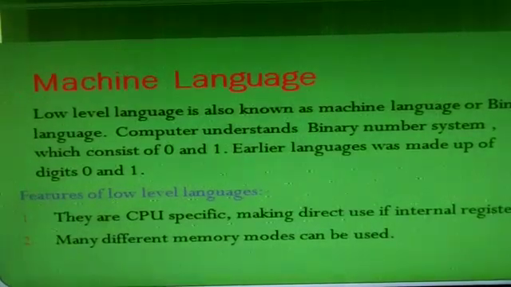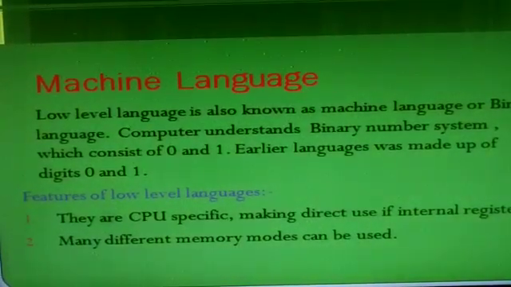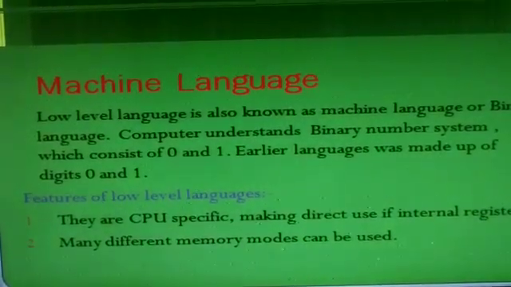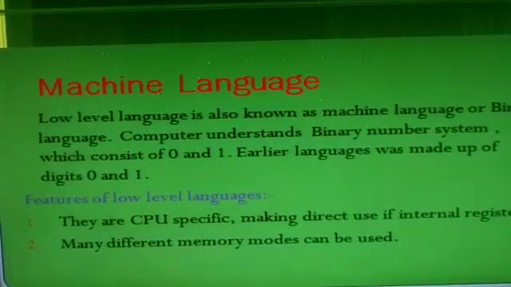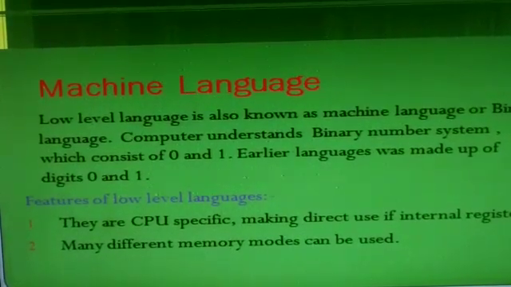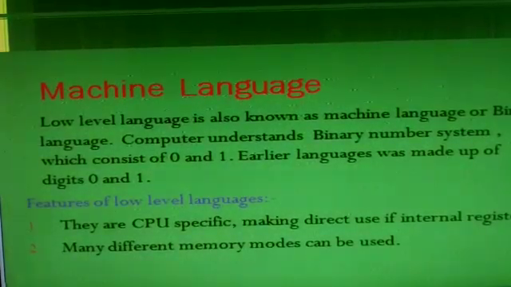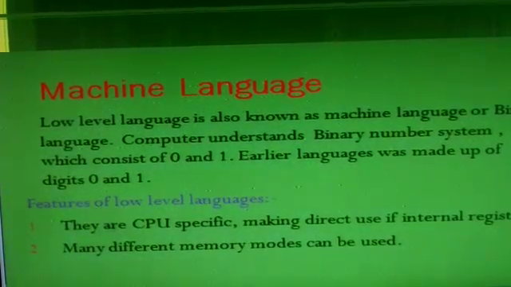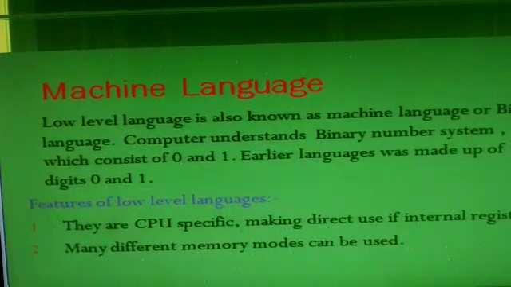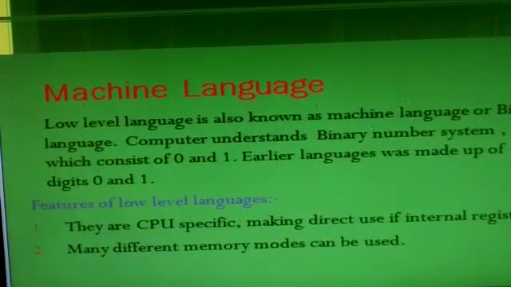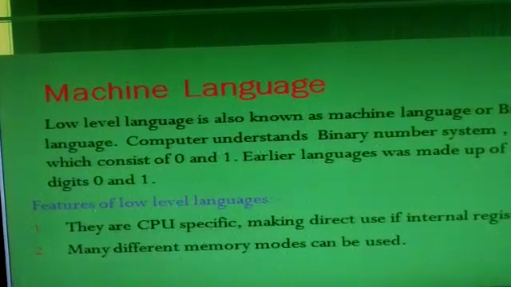Many different memory modes can be used. And mnemonics are used for performing operations such as move or add. Labels are used as reference points to allow the code to jump from one part to another.